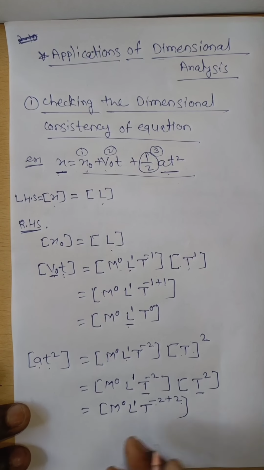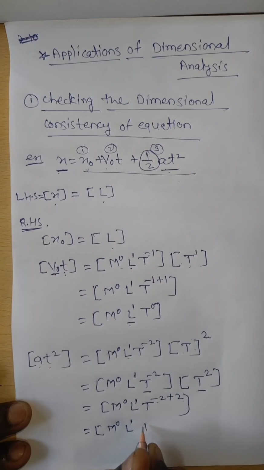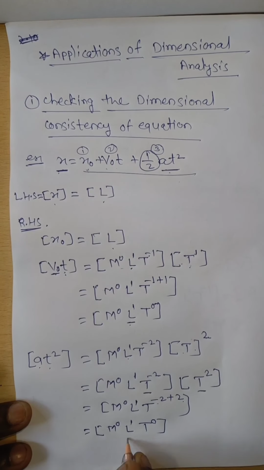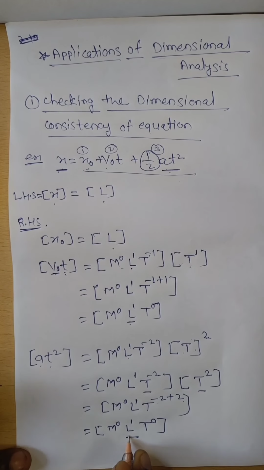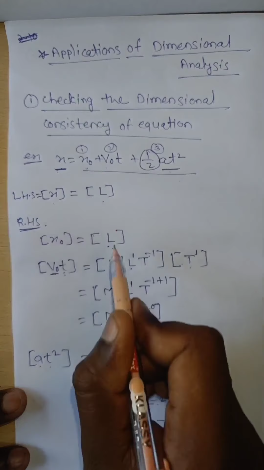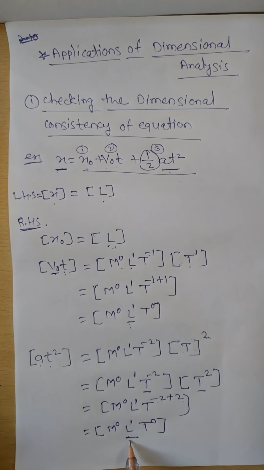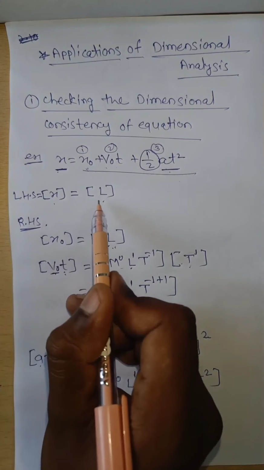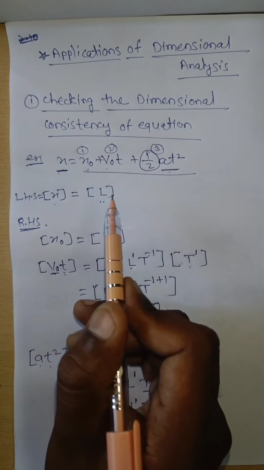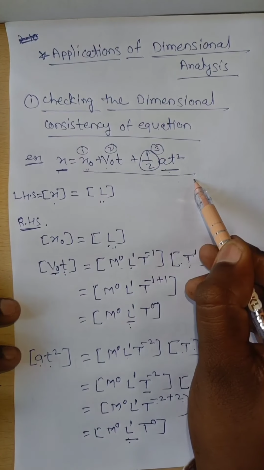Therefore m0 L1 t to the power of 0 means this has only the dimension of L. Therefore the right hand side has dimension L: the first term has dimension L, the second term has dimension L, the third term has dimension L, and the left hand side has dimension L. Therefore the left hand side dimension is equal to the right hand side dimension, and this formula is dimensionally correct.